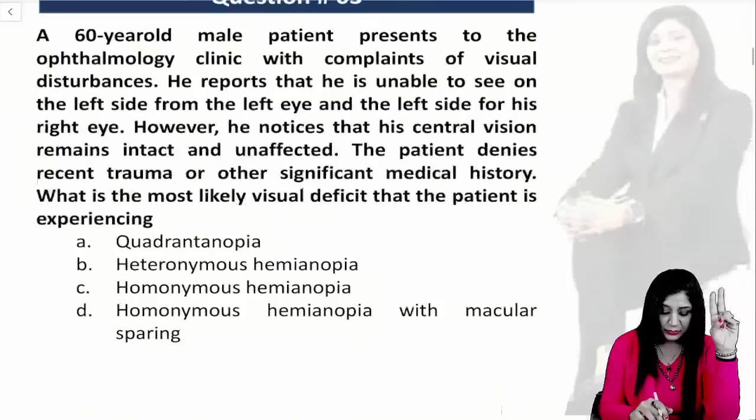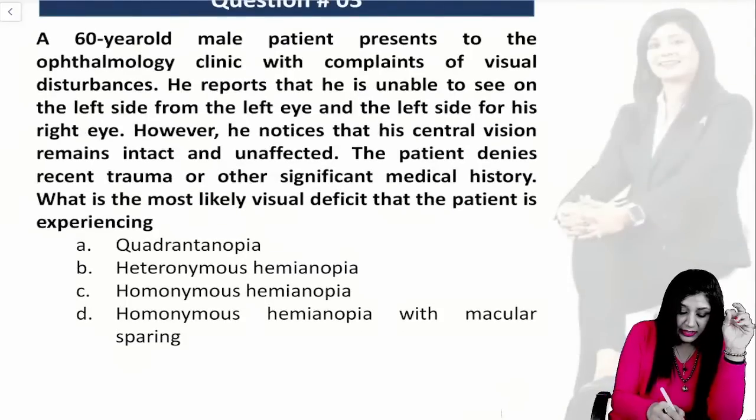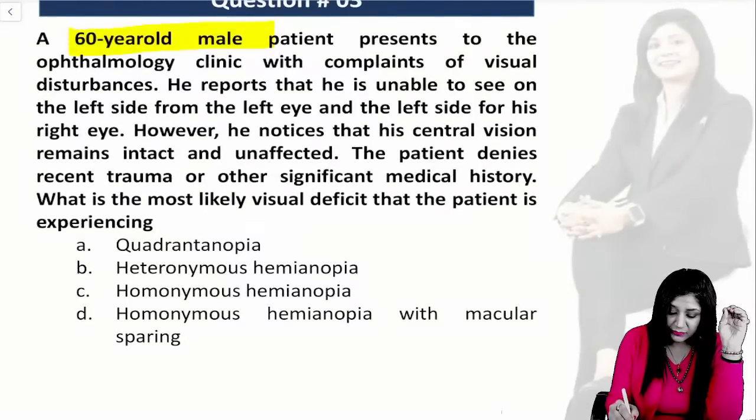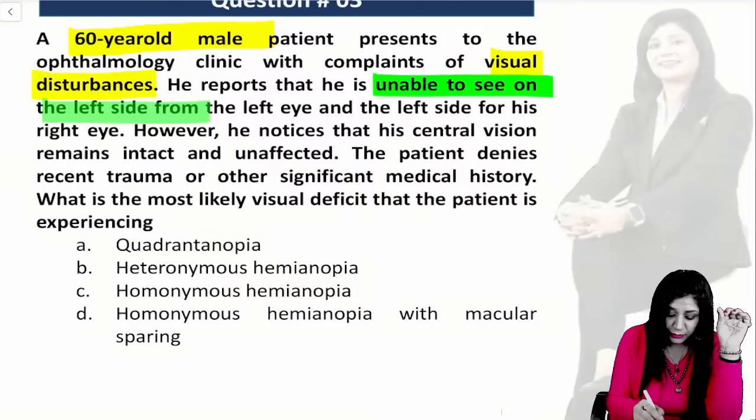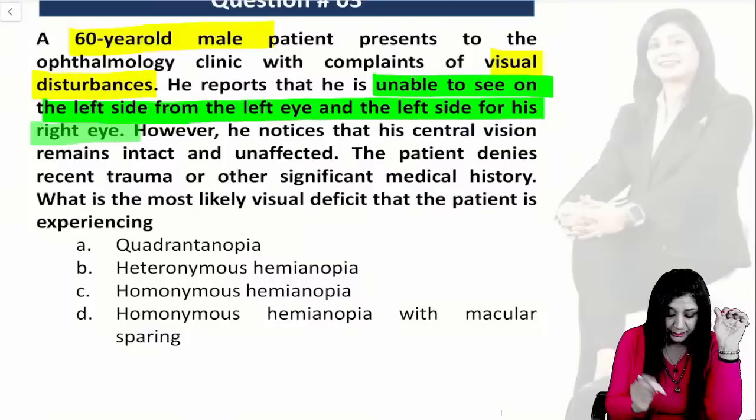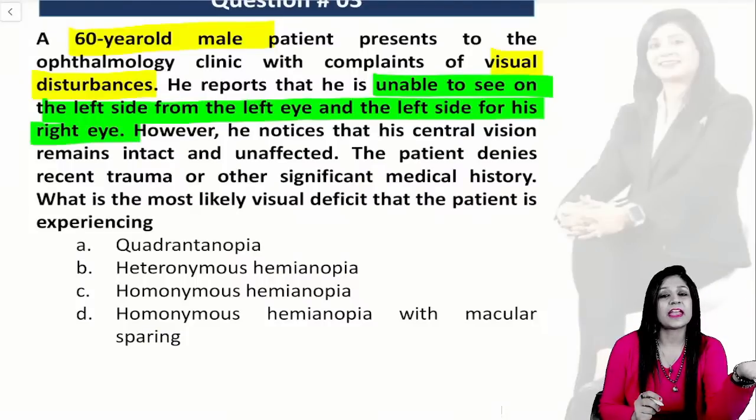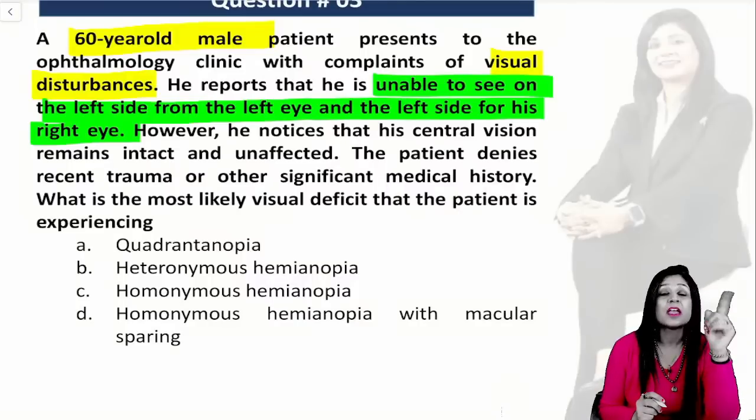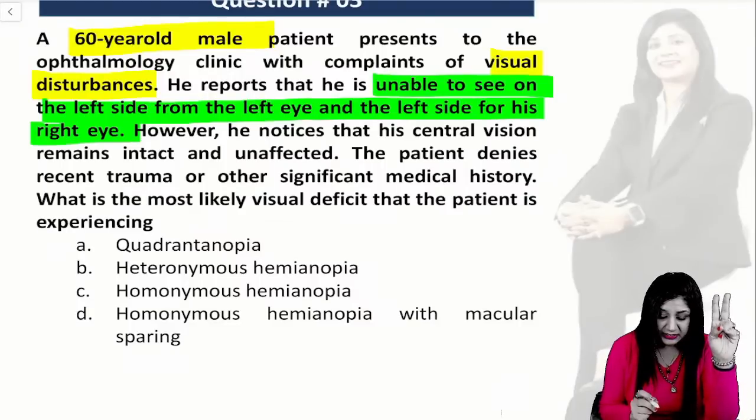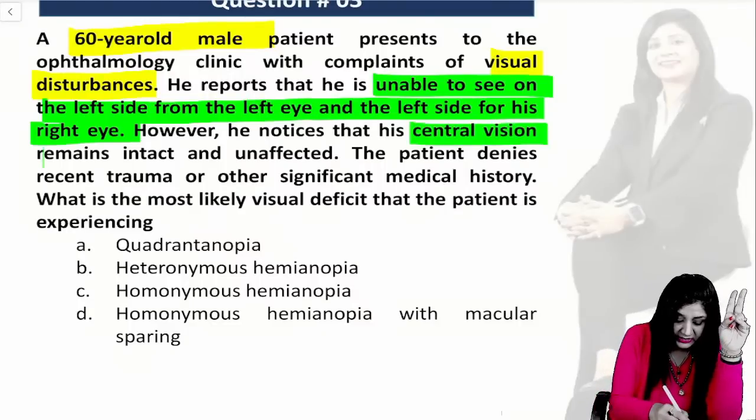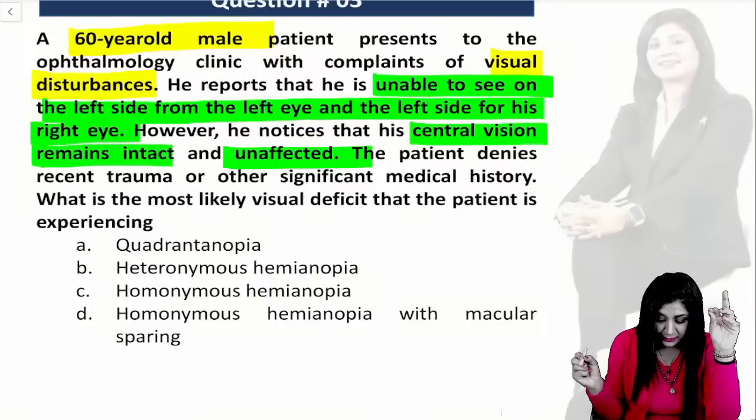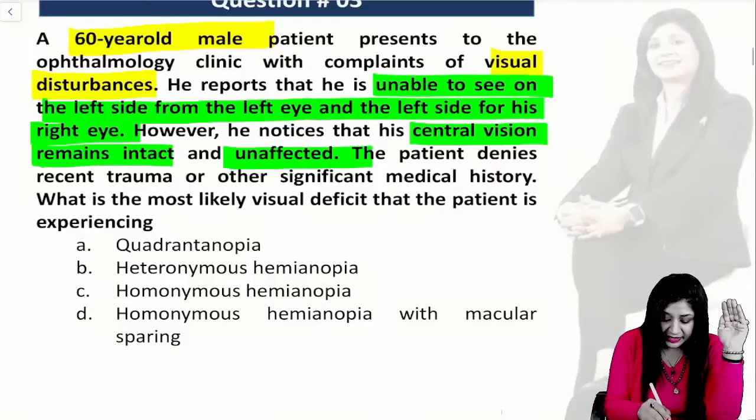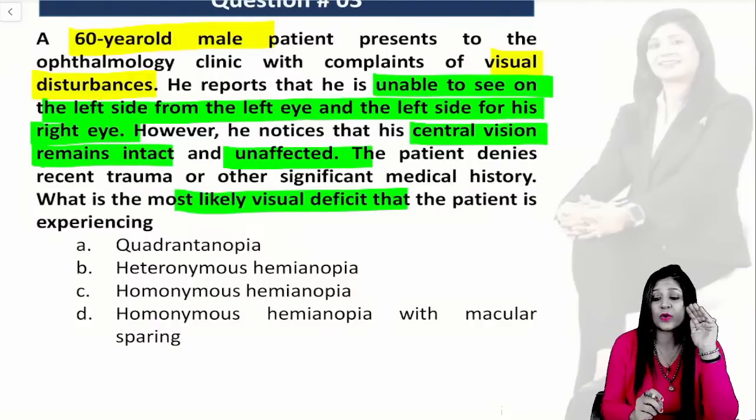Very good. Now coming to question number 3, we have a male patient, a 60-year-old male, who is coming with visual disturbances. Now he is unable to see the left side from the left eye as well as the left side of his right eye. So left side of both the eyes. Can you tell me what kind of visual disturbance this is? Left side he is not able to see in both eyes, and he is noticing one more thing, that central vision is intact and unaffected. The patient denies any trauma. What is the most likely visual defect of this patient? You have to just name this defect.